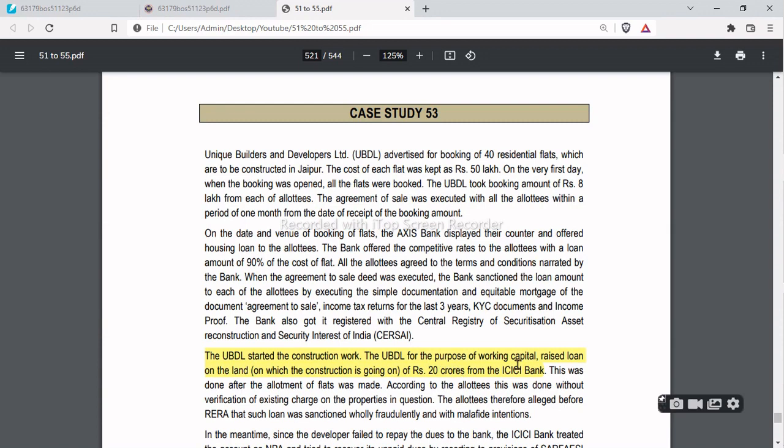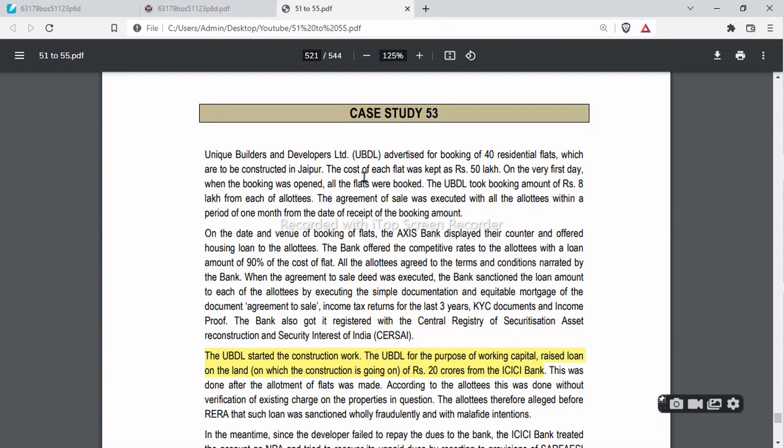So there is a financial creditor, and ICICI Bank will become a member of the COC. It has also been given that UBDL, Unique Builders and Developers Limited, took a booking amount of 8 lakh from each allottee. The agreement of sale was executed with all the allottees within a period of 1 month from the date of receipt of the booking amount.